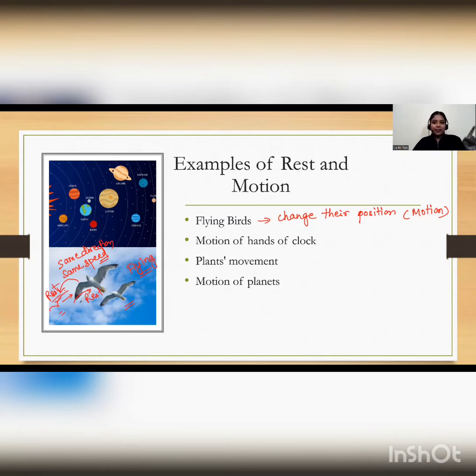So the same bird can be in the state of motion or in the state of rest, depending upon the observer.